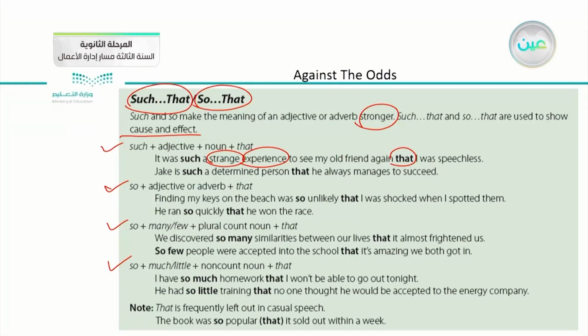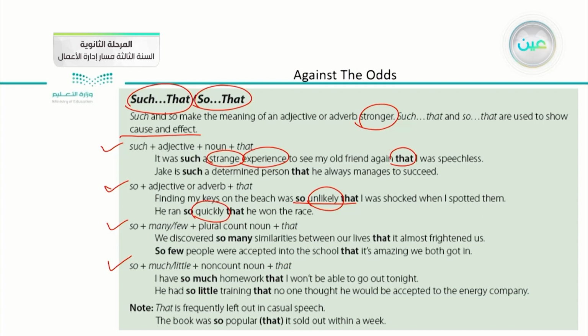After that, we have three types of constructing a sentence by using so. We use so when it is followed by an adjective or adverb. For example, finding my keys on the beach was so unlikely that I was shocked when I spotted them. Here, so was followed by an adjective. There wasn't any noun or anything else. There was only an adjective. Number two, he ran so quickly that he won the race. Also, we have here another adverb.